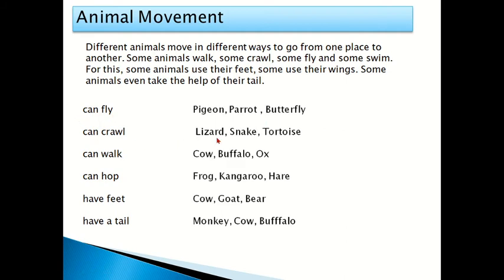Can crawl. Children, you observe that in your house, lizard can crawl, snake. Tortoise can walk, cow, buffalo, ox, they can walk. Can hop: frog, kangaroo, hare, they can hop. Have feet: cow, goat, bear, they have feet. Have a tail: monkey, cow, and buffalo, they have tail for the movement.